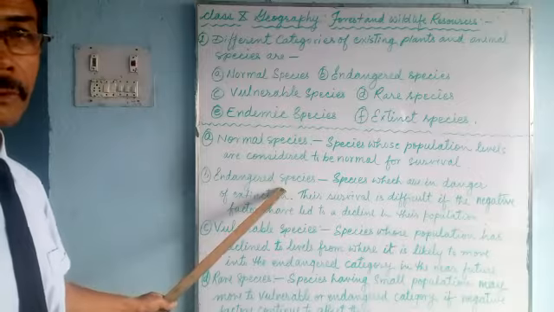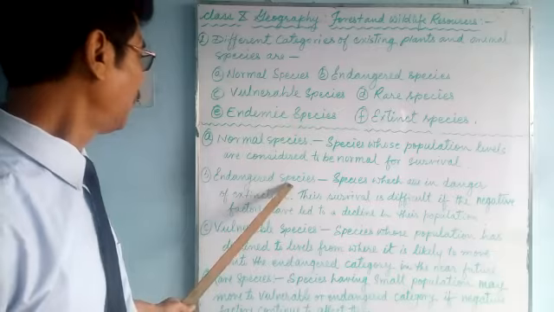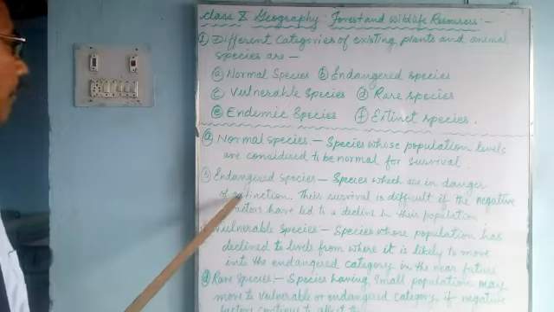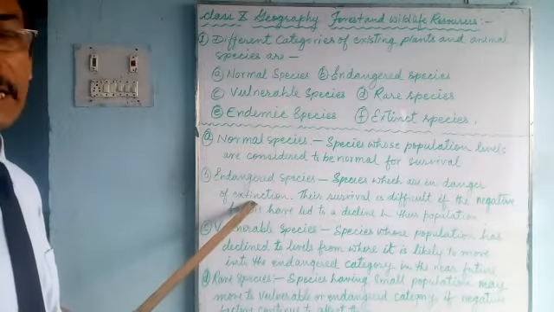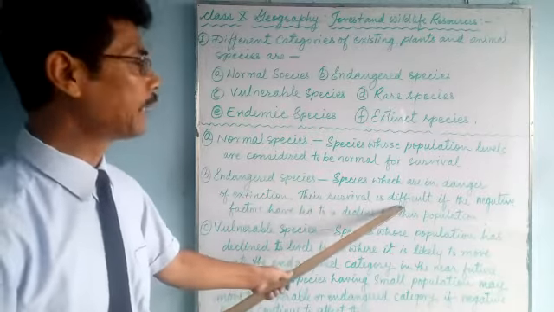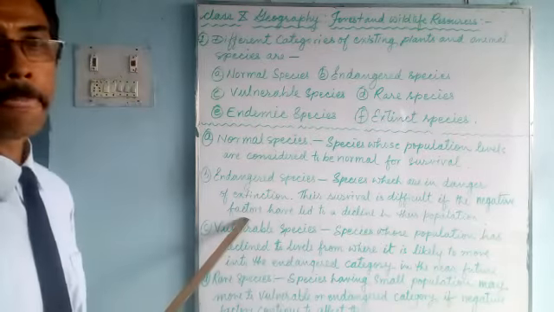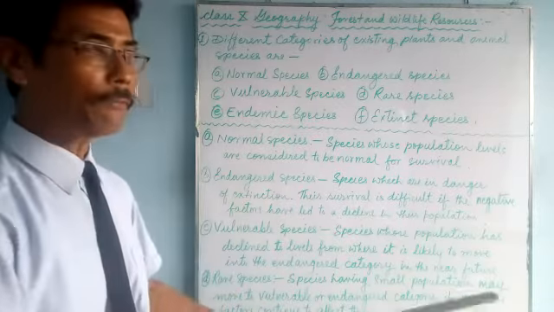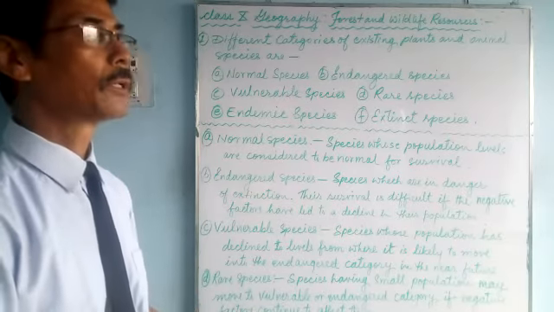Endangered species, they are in danger. Endangered, the species which are under threat. Species which are in danger of extinction. If proper care is not taken, they will finish ultimately. Their survival is difficult if the negative factors have led to the decline of their population. Due to negative factors, due to human factors, due to natural factors.